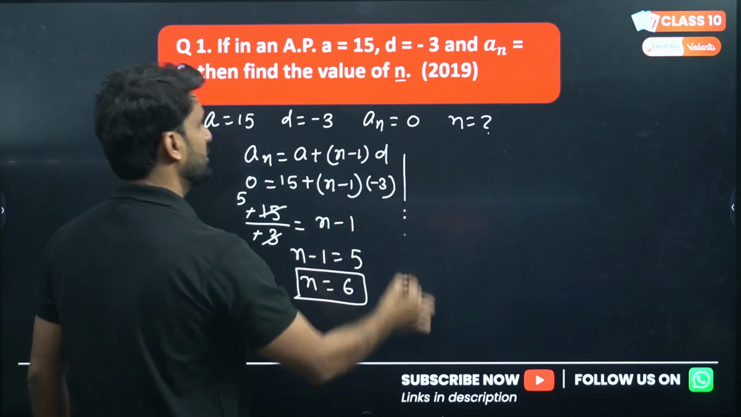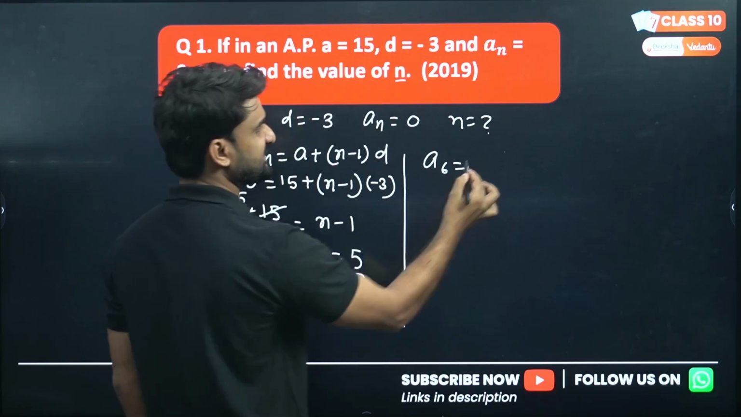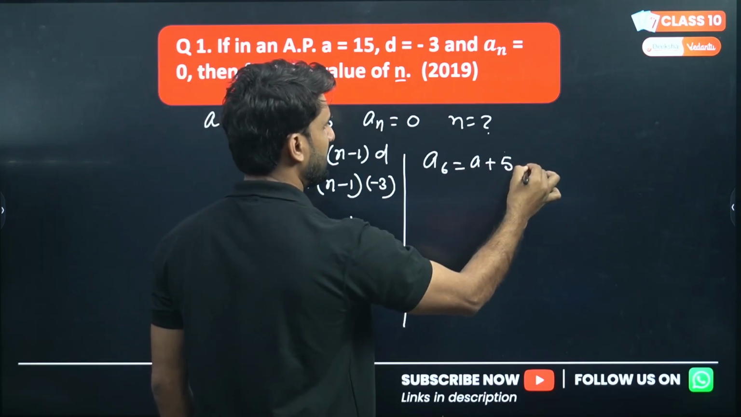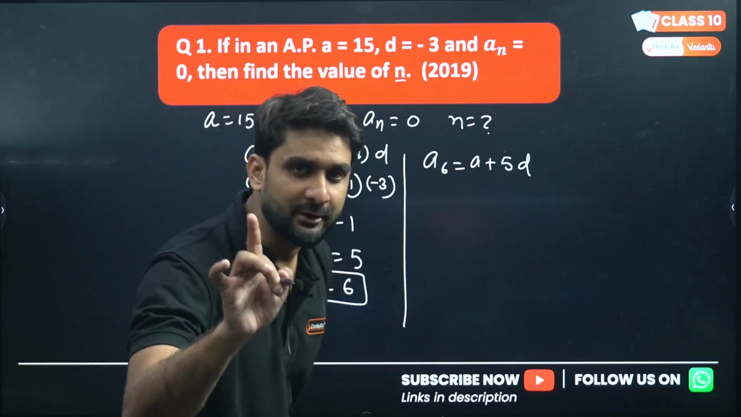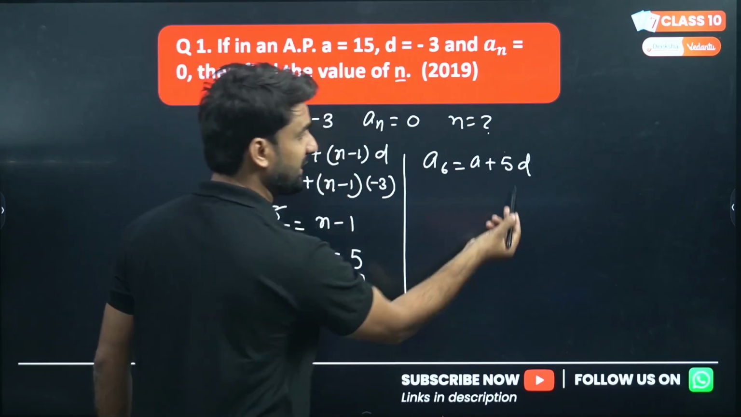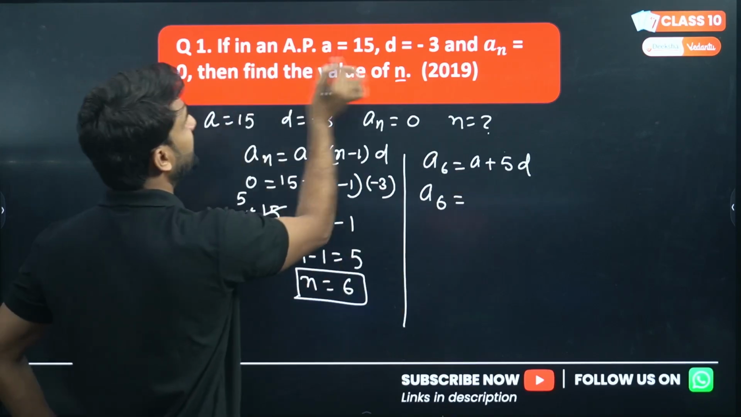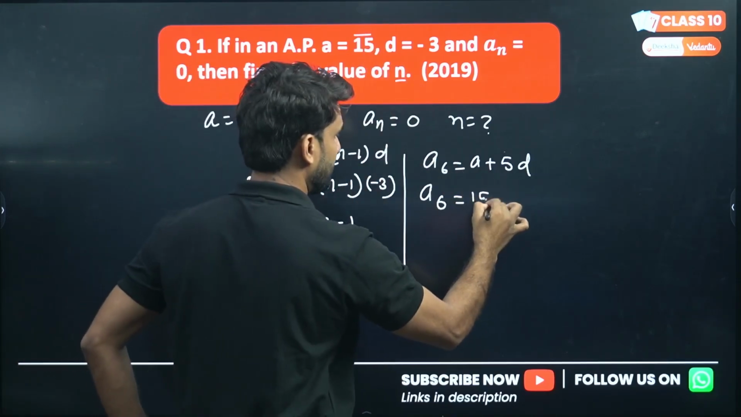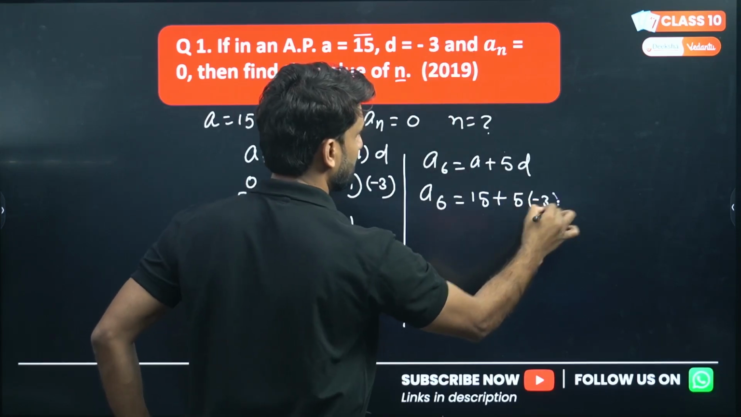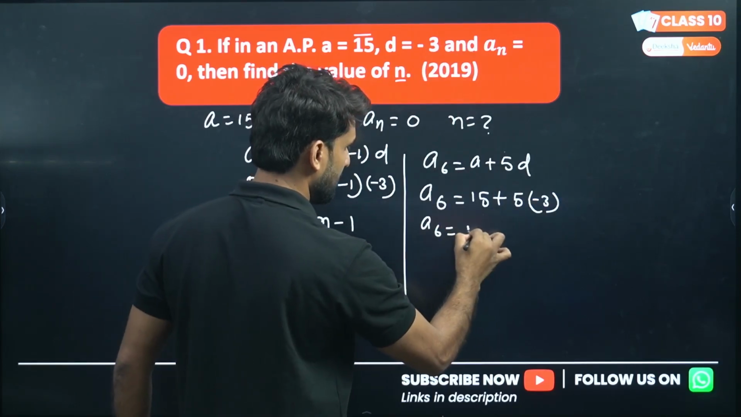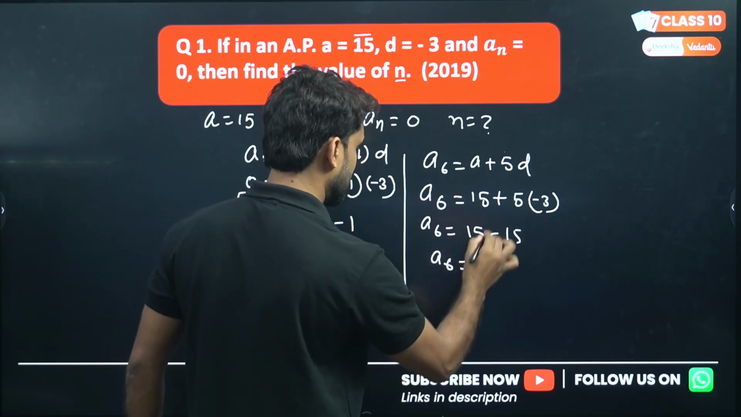You can check. Now check whether the sixth term is coming as 0 or not. To find the sixth term, what will be the formula? 5D, because we are finding the sixth term. Please keep it in mind. We are finding the sixth term, so I'm taking 5D here. Now put in the information. A is 15 here, plus 5, and D is minus 3 here. Okay, so A6 will be 15 plus 5 into minus 3, which is 15 minus 15, they cancel.